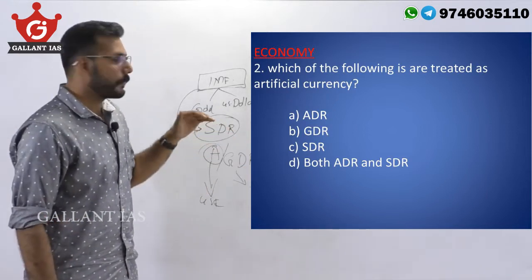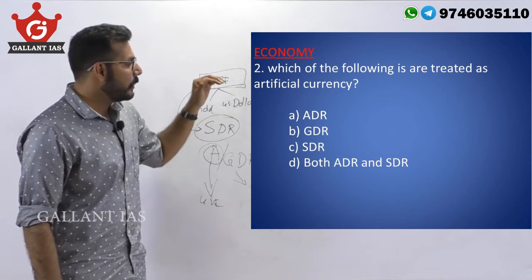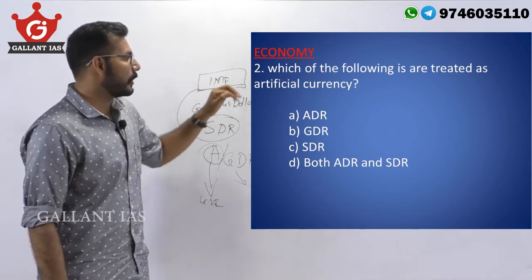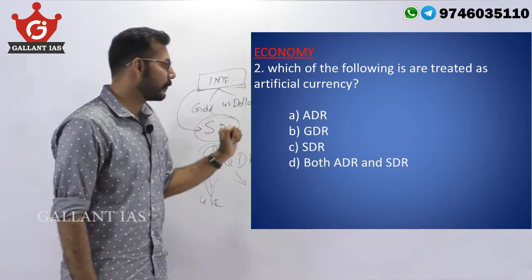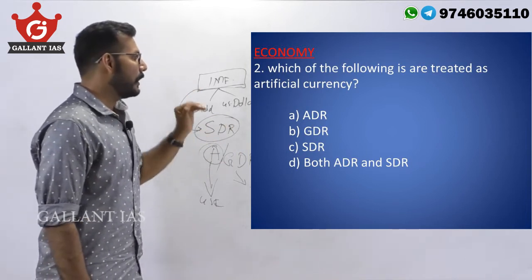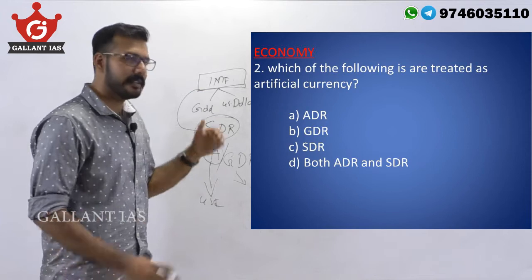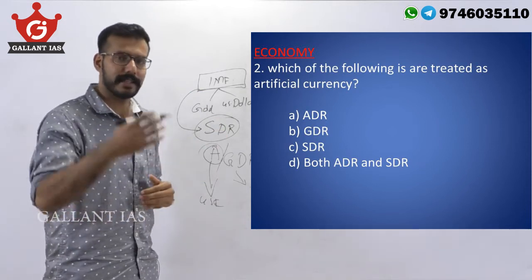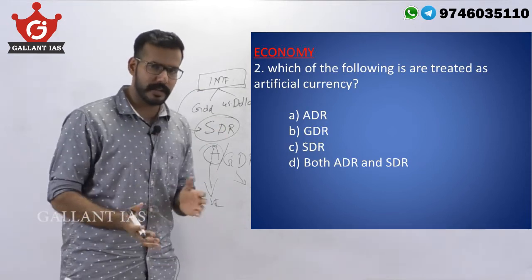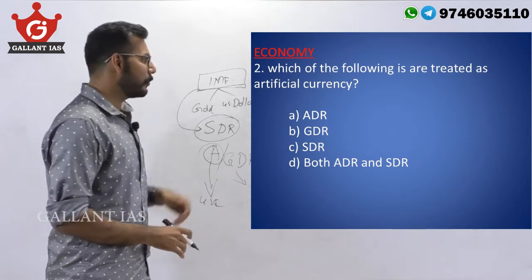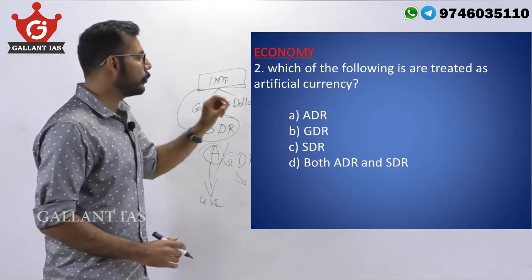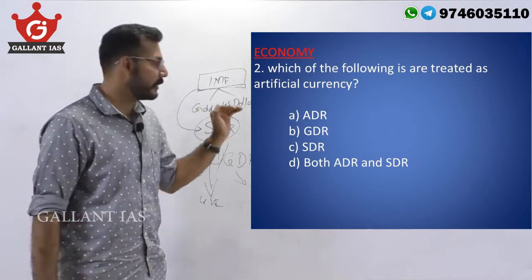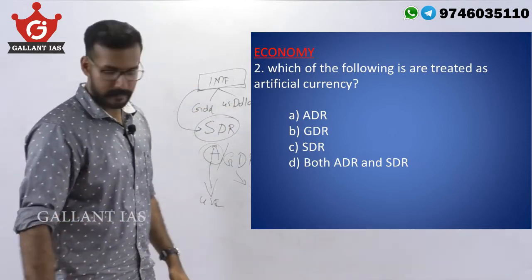So now we can answer the question. The only one which parallels an artificial currency is SDR. ADR and GDR represent the ownership of shares in a foreign company, which is not treated as currency. So the closest equivalent for an artificial currency is SDR. So our answer here is C, SDR.